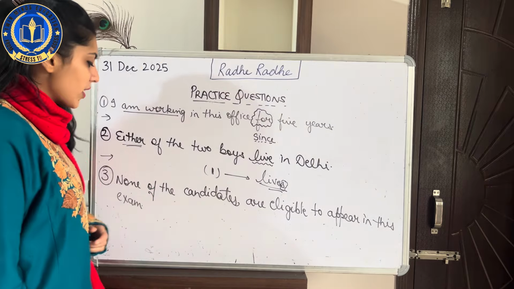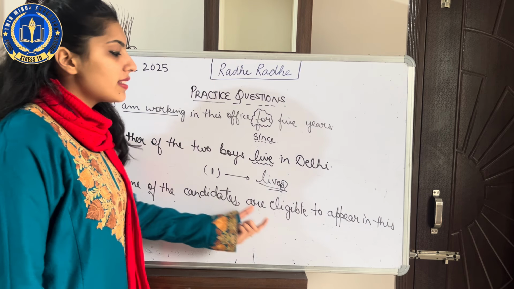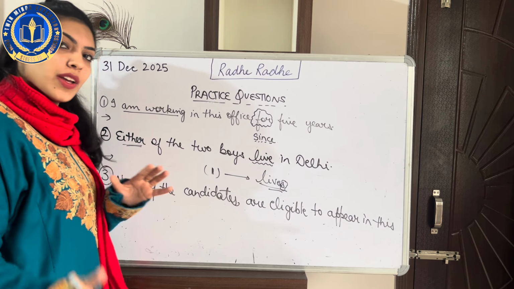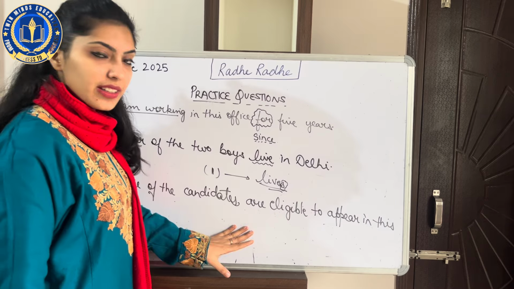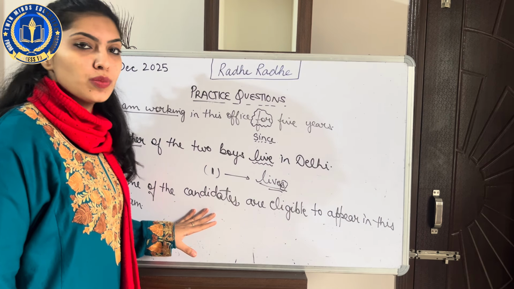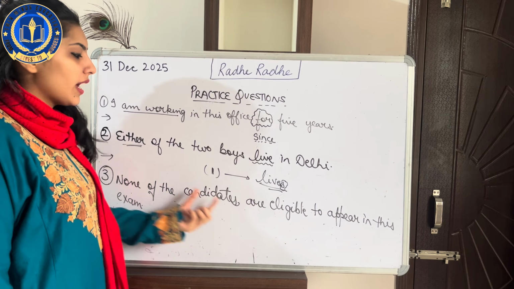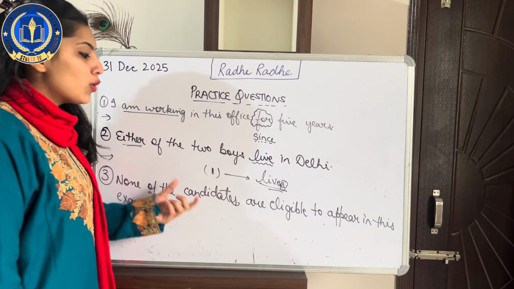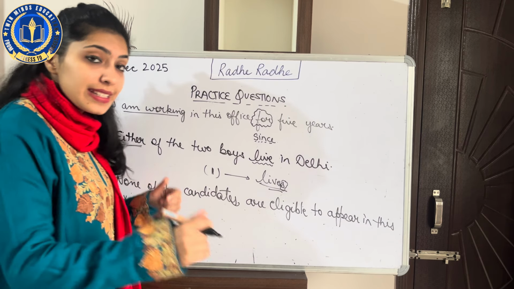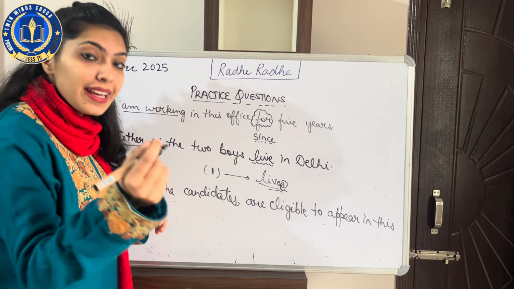Then our next sentence is none of the candidates are eligible to appear in this exam. None of the candidates. कोई भी कैंडिडेट इस एग्जाम के लिए एलिजिबल नहीं है. None of the candidates are eligible means कि eligibility criteria जो है कोई भी कैंडिडेट यहाँ फॉलो नहीं कर रहा. इसका मतलब कोई भी नहीं, nobody, एक भी नहीं.